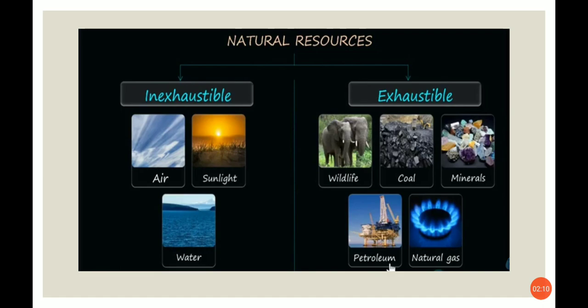See here. In the natural resources there are two types, inexhaustible and exhaustible. Inexhaustible examples: air, sunlight, water. Exhaustible examples: wildlife, coal, minerals, petroleum, natural gas.